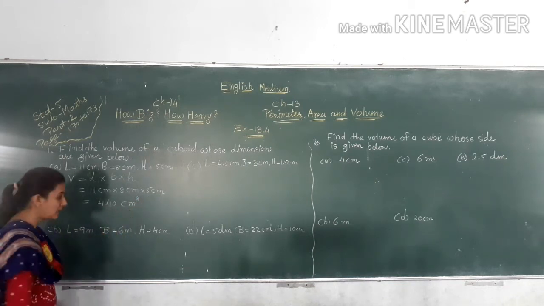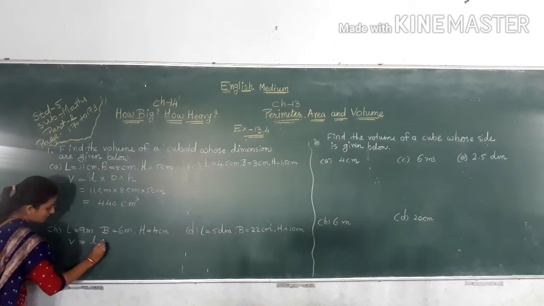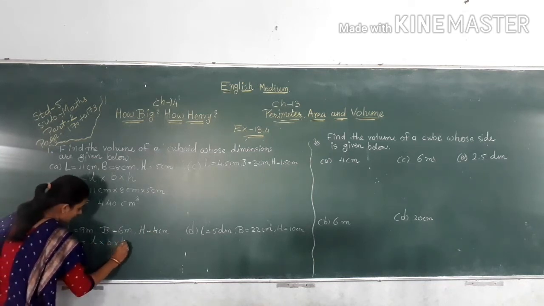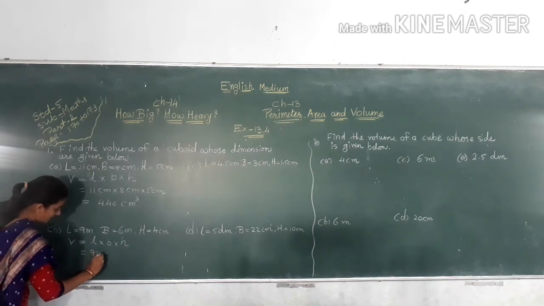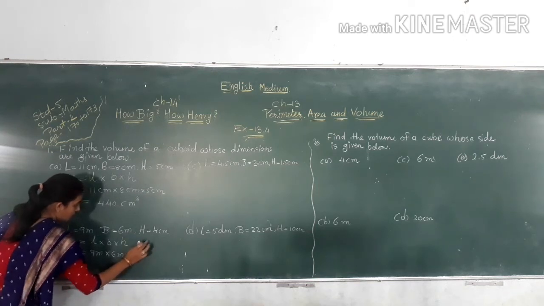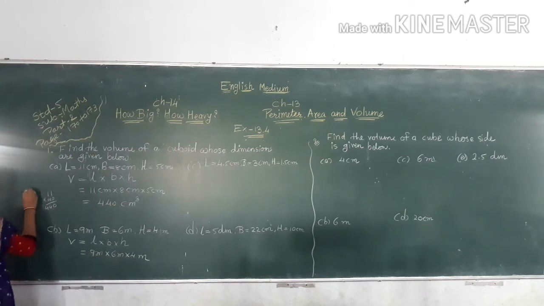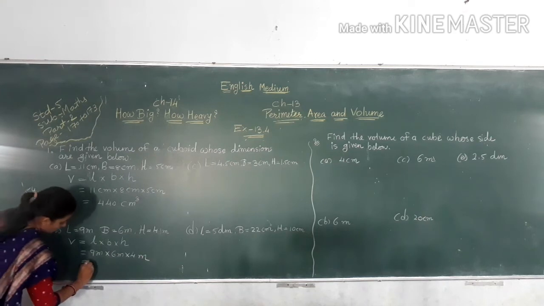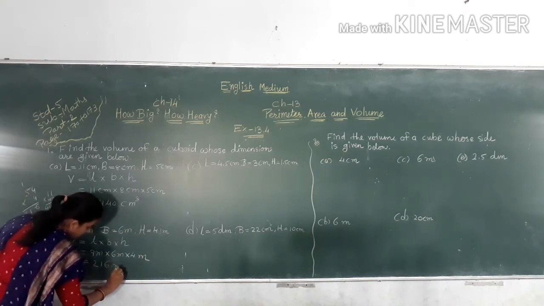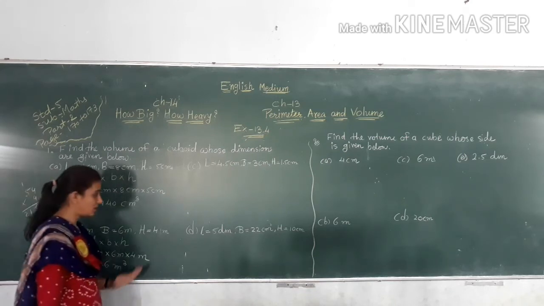Same as it is, V is equal to L multiply B multiply H. So 9 meter multiply 6 meter multiply 4 meter. So here 9 6s are 54. 54 multiply with 4. 4 4s are 16, carry 1, 5 4s are 20 plus 1 is 21. 216 meter cube is the volume of this cuboid.